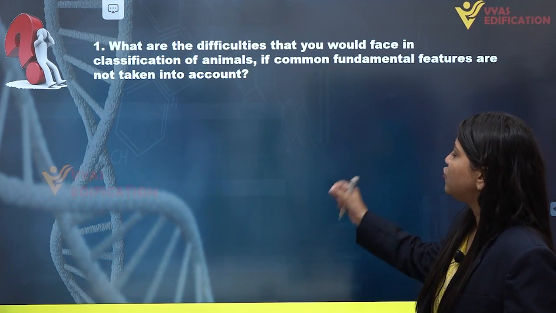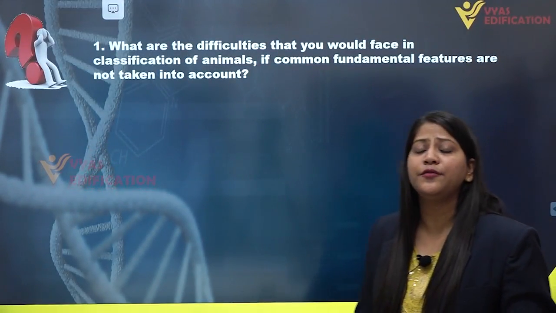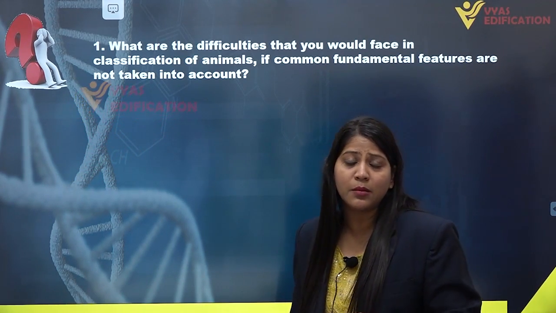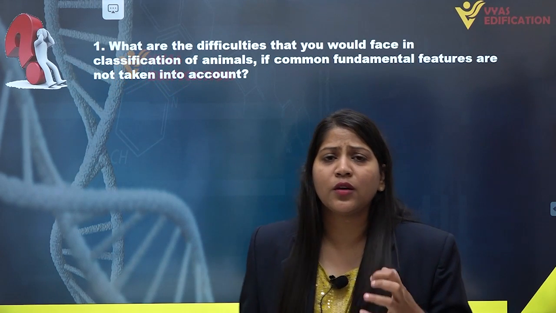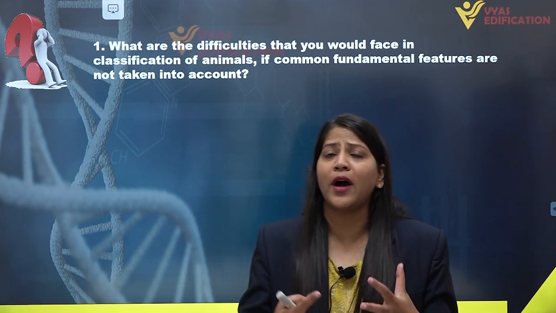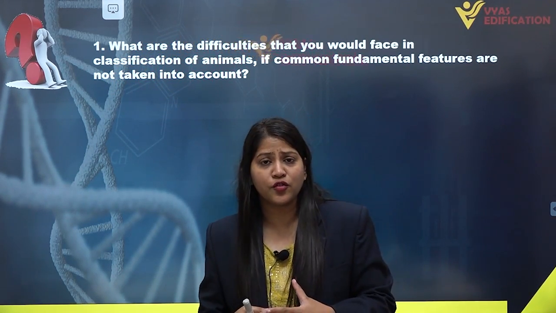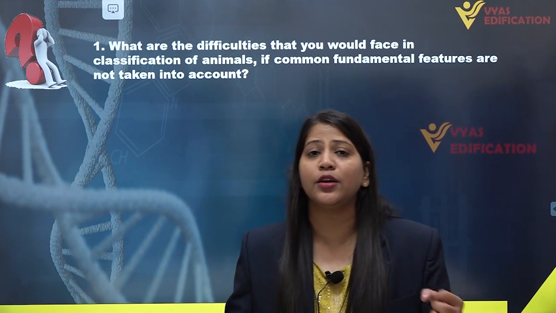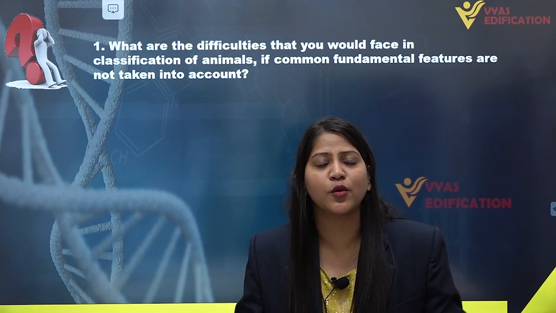Also, if we do not take common fundamental features into account to classify different kinds of animals, then we cannot find the evolutionary relationship, we cannot find the interrelationship between different kinds of animals. This is also a drawback.